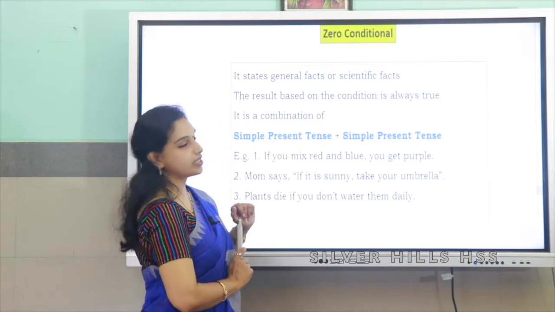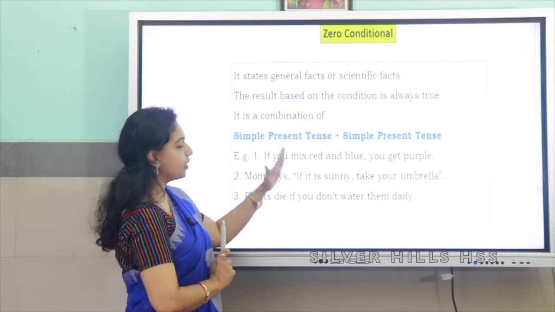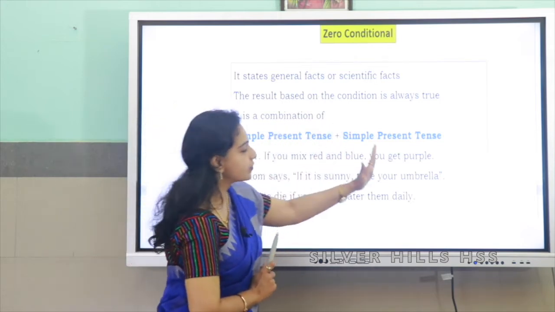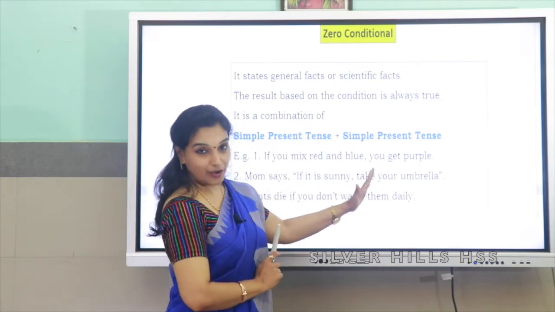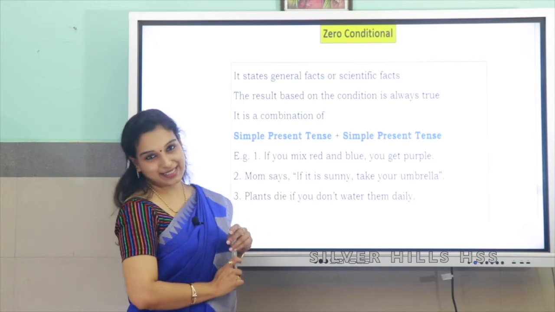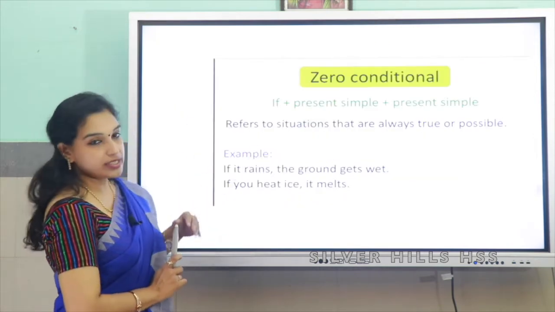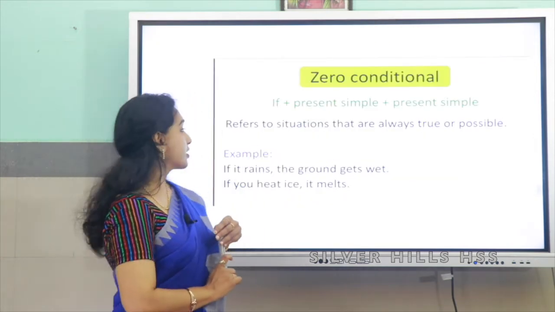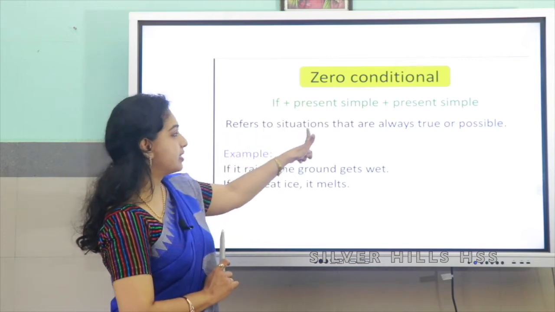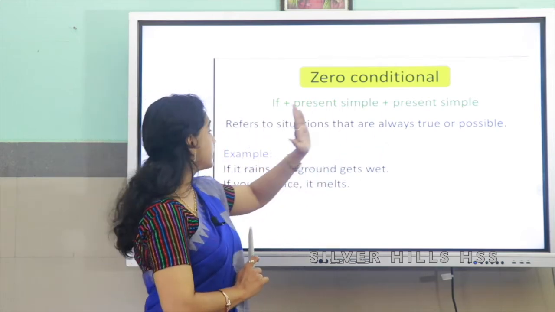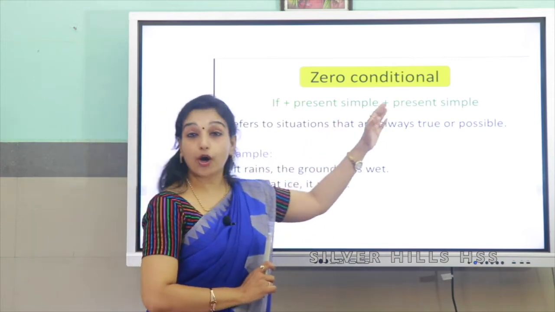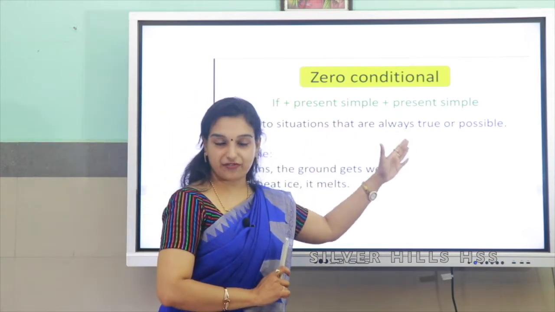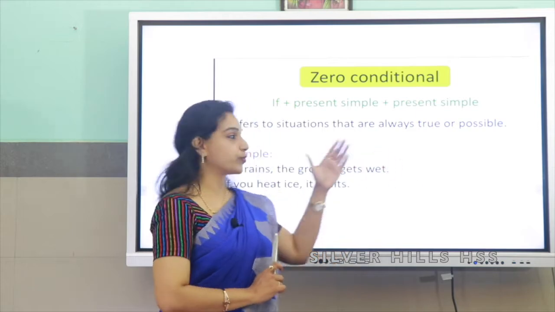So, in zero conditional, in the if clause as well as in the main clause, the verb should be in present tense. So, this is what zero conditional is in short: if plus simple present, simple present. And it refers to things which are true, scientifically proven or general truth.